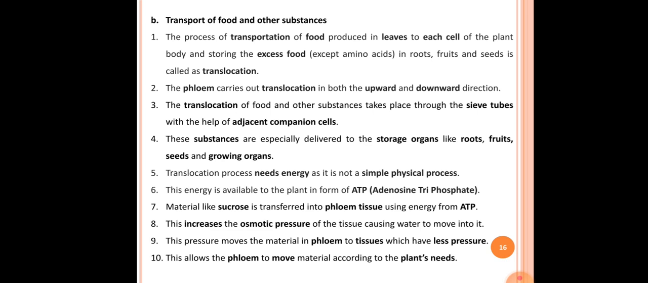The ninth point here is this pressure moves the material in phloem to phloem tissues which have less pressure. Because of the movement of water, this pressure is created, and that pressure moves the food or substances from phloem to such tissue which has less pressure. The 10th point here is this allows the phloem to move material according to the plant's needs. So due to this, movement of food substances occurs as per the plant's needs.